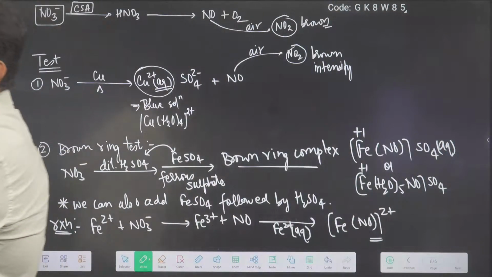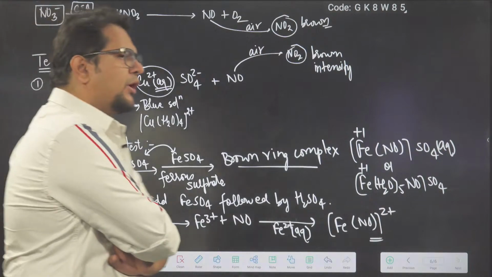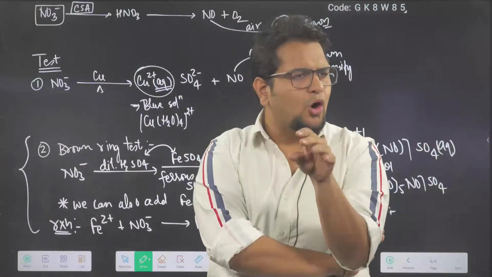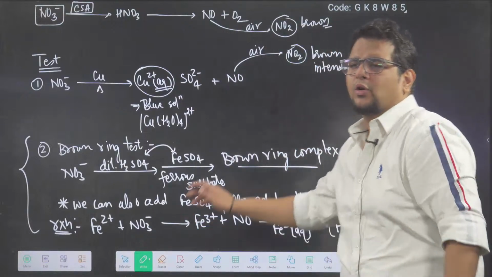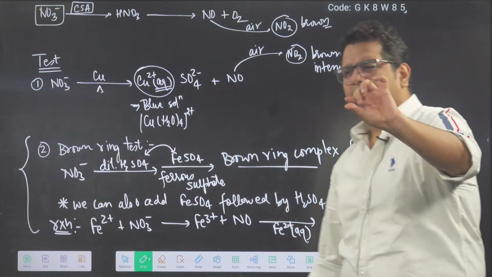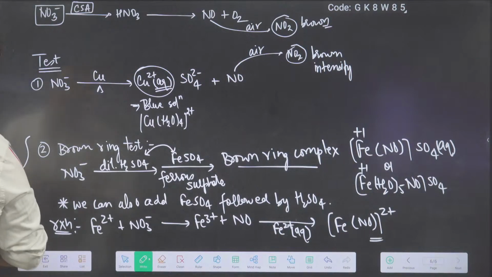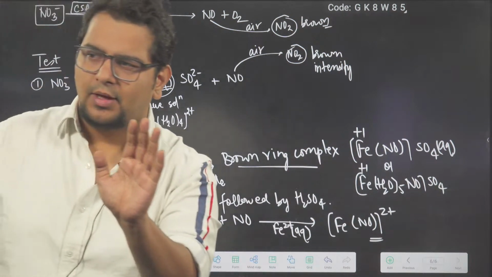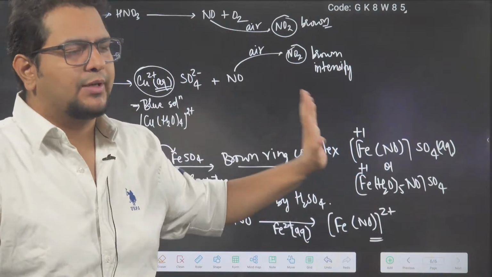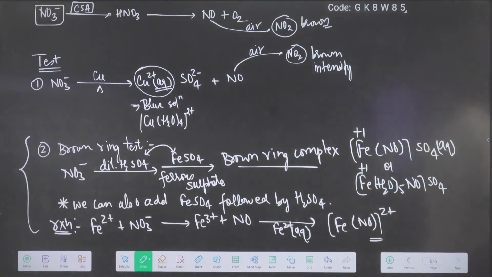This was about nitrate ion testing. So what we learned? Number 1, with concentrated sulfuric acid, brown color NO2 gas will come. You add some copper there, the brown color intensifies and the solution becomes blue. Last class we did up to this. Today I taught you the brown ring test. Add dilute sulfuric acid, add FeSO4, you will get a brown ring formation, which is nitrosoferrous sulfate, and there Fe will be showing +1 oxidation state. There is only one compound of Fe known in our syllabus where Fe shows +1. Otherwise, there is no other compound in your syllabus where Fe shows +1. So keep that in mind: Fe shows +1 only and only in the brown ring complex.